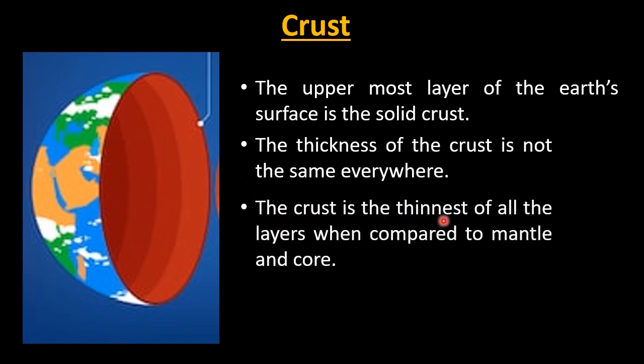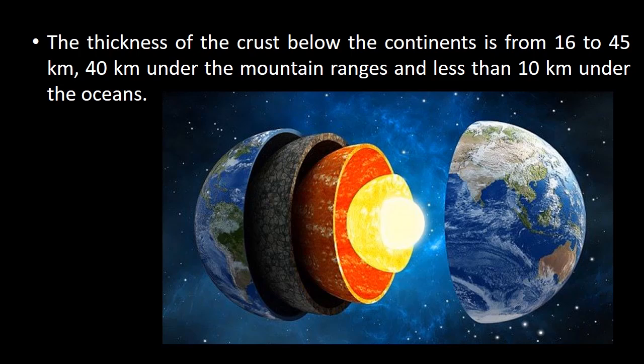The crust is the thinnest of all the layers when compared to mantle and core. So this crust is the thinnest layer as compared to mantle and core, which are the next different layers of the Earth's interior. This one is the thinnest layer of all. So students, the thickness of the crust below the continent is from 16 to 45 kilometer, and 40 kilometer under the mountain ranges and less than 10 kilometer under the oceans.